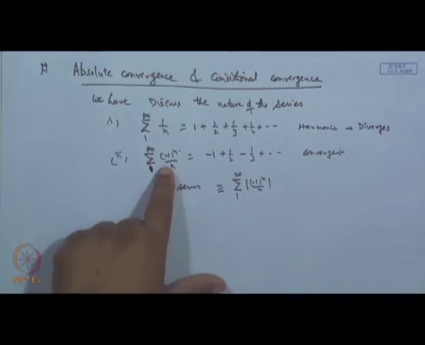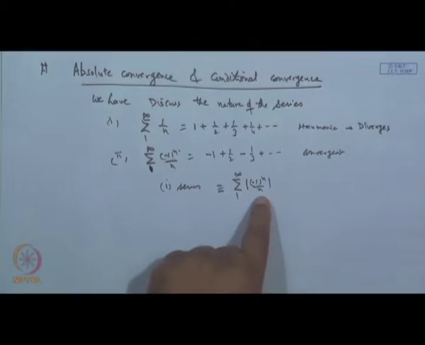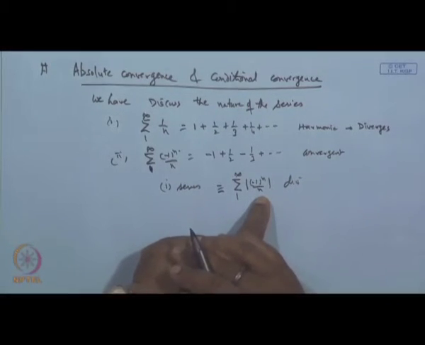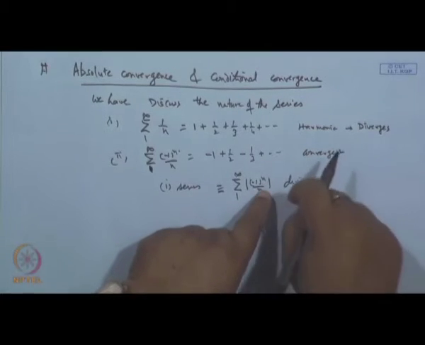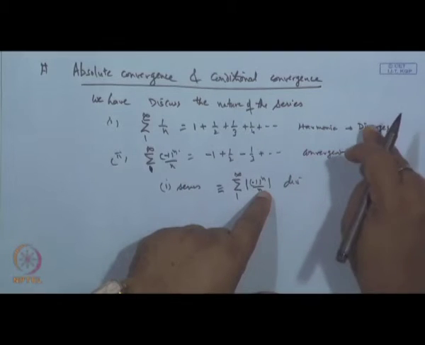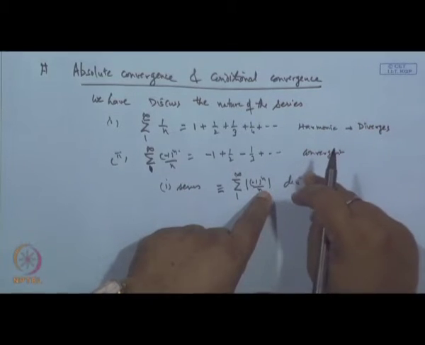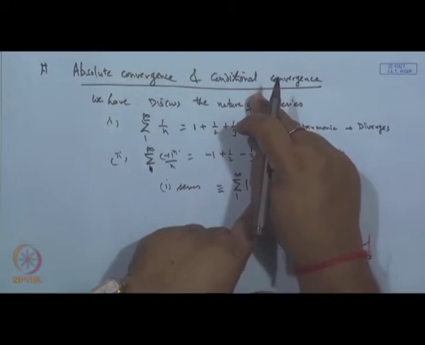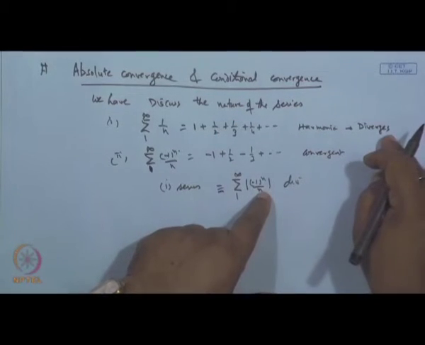So, the original series is convergent, but when you take the sum of its absolute terms, it diverges. This shows that convergence can be broken up into two types: one we call conditional convergence, and another one is absolute convergence.